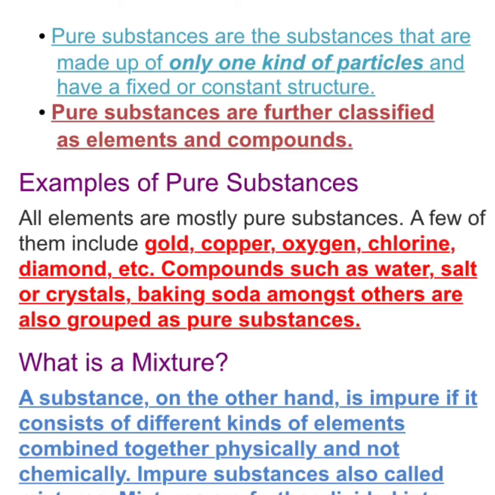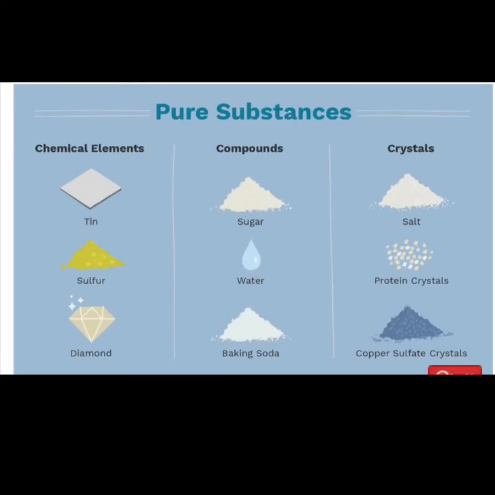What are pure substances? Pure substances are the substances that are made up of only one kind of particles and have a fixed or constant structure. Pure substances are further classified as elements and compounds. Examples of pure substances: all elements are mostly pure substances. A few of them include gold, copper, oxygen, chlorine, diamond, etc. Compounds such as water, salt, crystals, baking soda, amongst others, are also grouped as pure substances. Examples of pure substances are tin, sulfur, diamond, sugar, water, baking soda, salt, protein crystals, copper sulfate crystals.